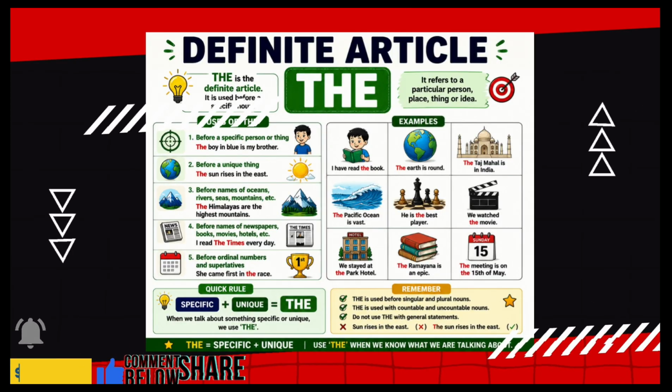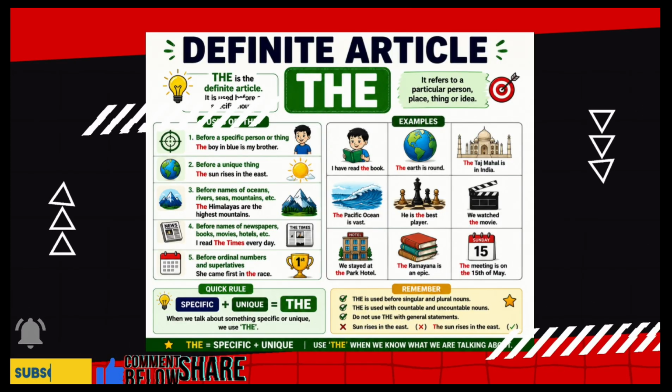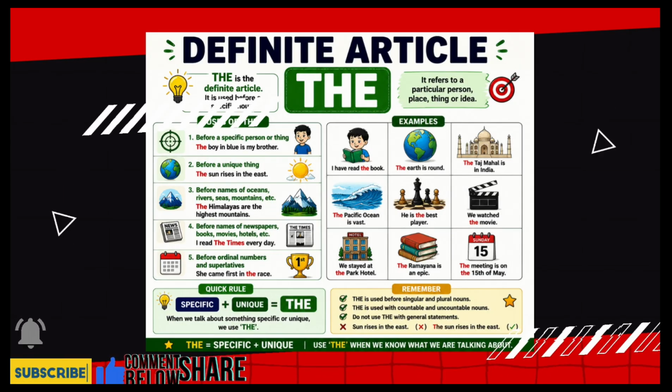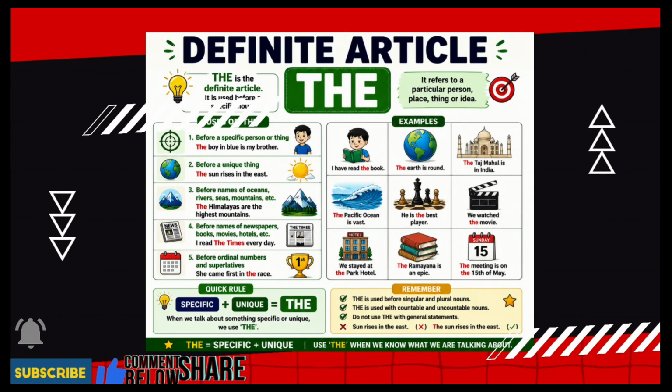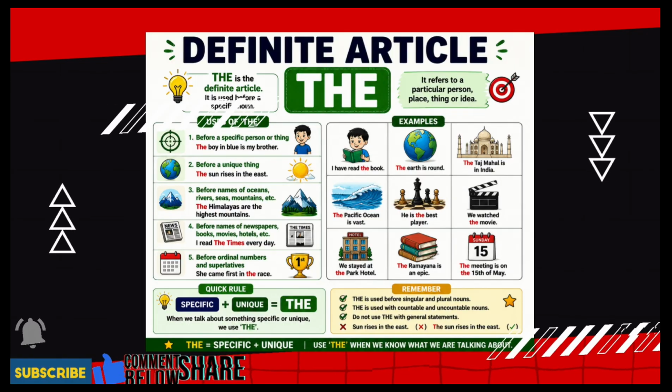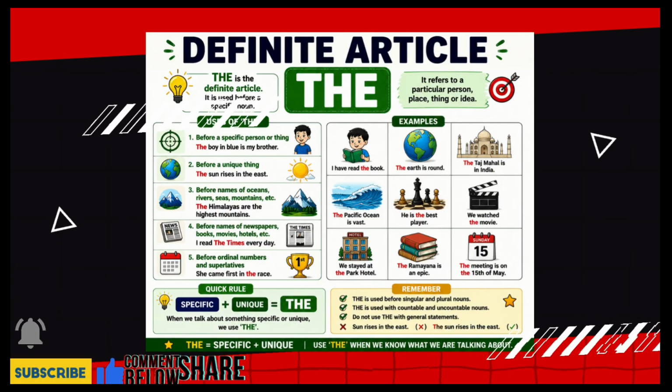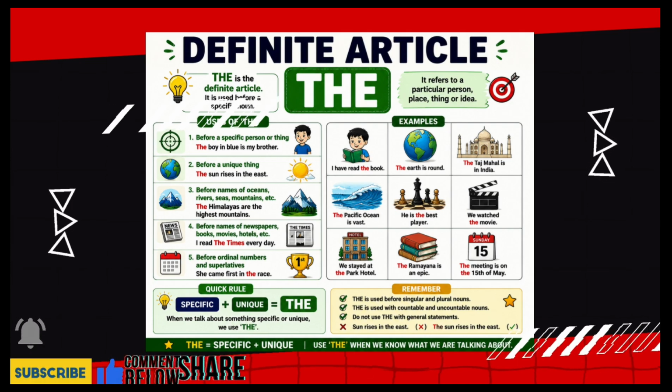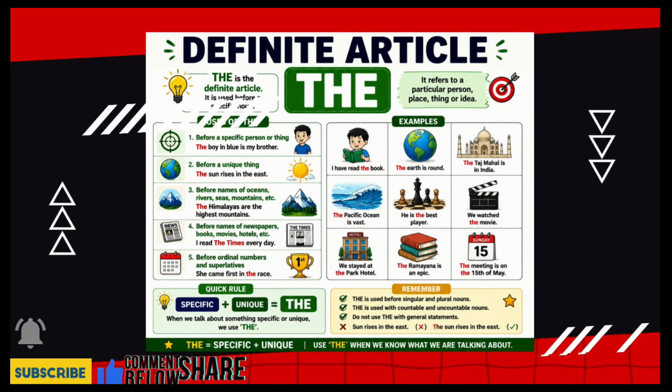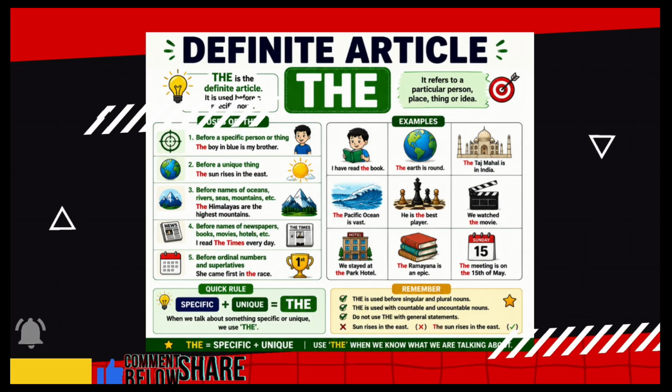So here are definite articles. The is the definite article. It is used before a specific noun. Uses of the: before a specific person or thing. The boy in blue is my brother. Before a unique thing. The sun rises in the east.